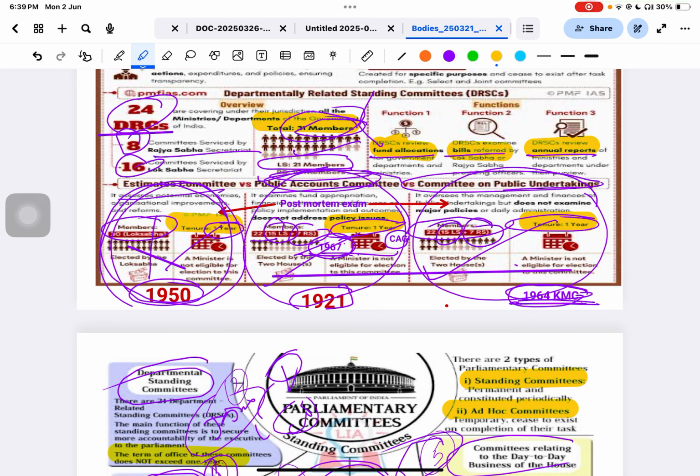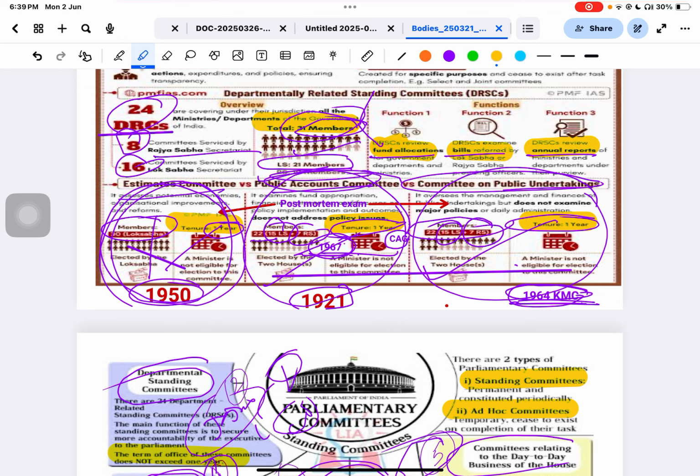So do you know what? Please remember, the estimate committee is not found in the Rajya Sabha. This is very, very important. It is only in the Lok Sabha. It means all the members of the estimate committee are from the Lok Sabha, and it has a 1 year tenure. It was established in 1950. Right now it has 30 members. These are permanent up to 1 year only. After 1 year they have to be reappointed.